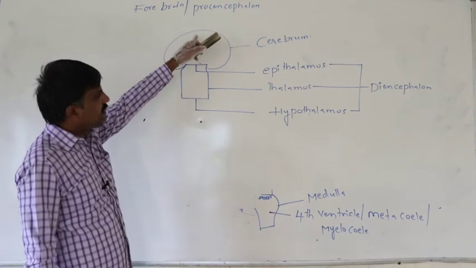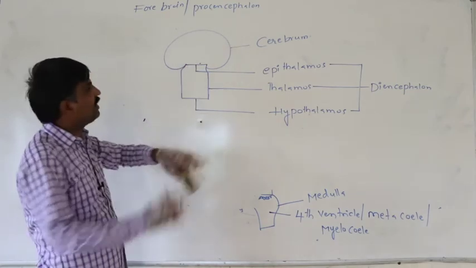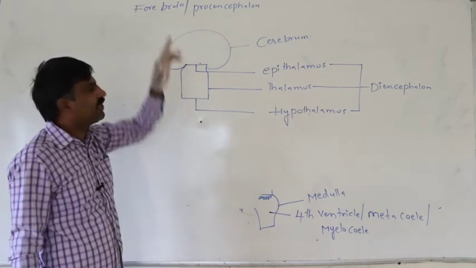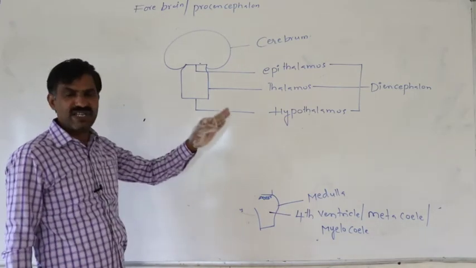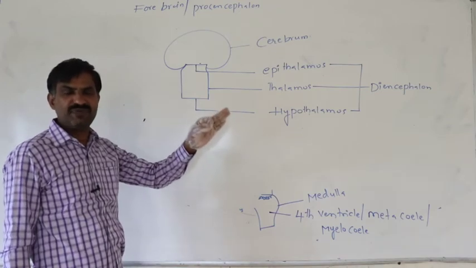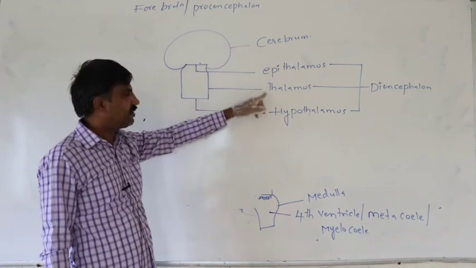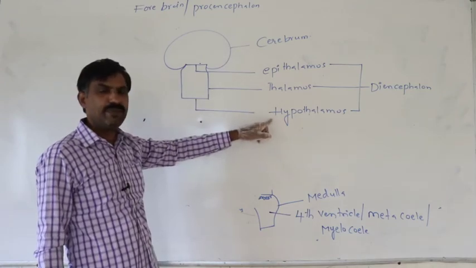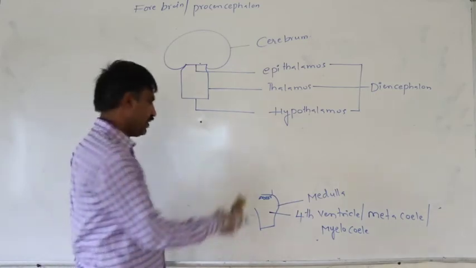The cerebrum and the diencephalon together constitute the forebrain or prosencephalon. As per the NCERT concept, the cerebrum, thalamus and hypothalamus together constitute the forebrain.